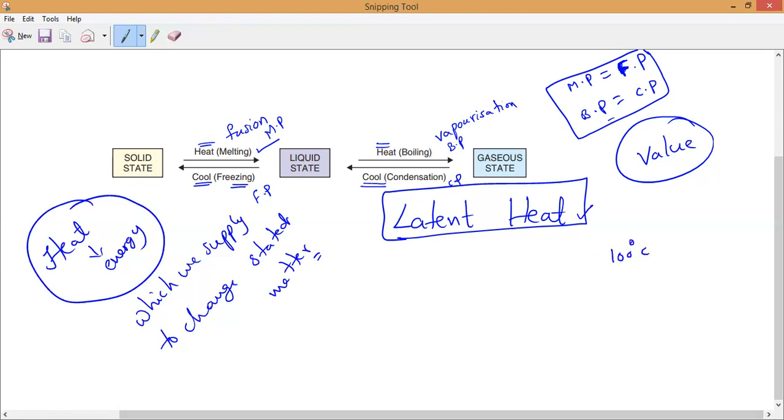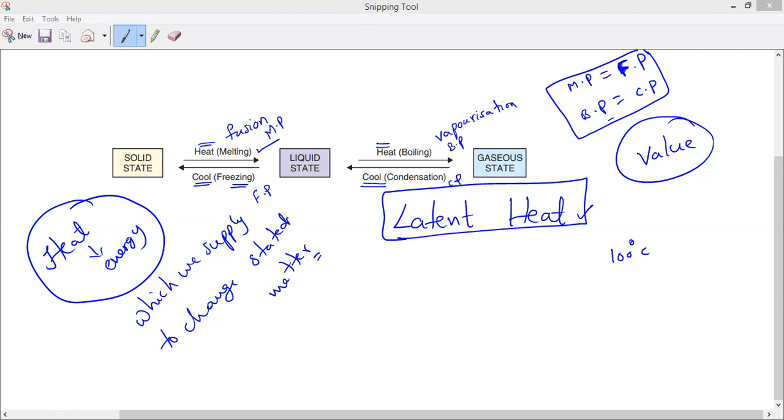For example, see, water at 100 degrees Celsius. Do you know what the latent heat of water is? Around 3.34 into 10 power 5 joule per kilogram. That much heat we have to supply. Do you understand? Yes, sir. I will tell you clearly what the unit of latent heat is and everything.